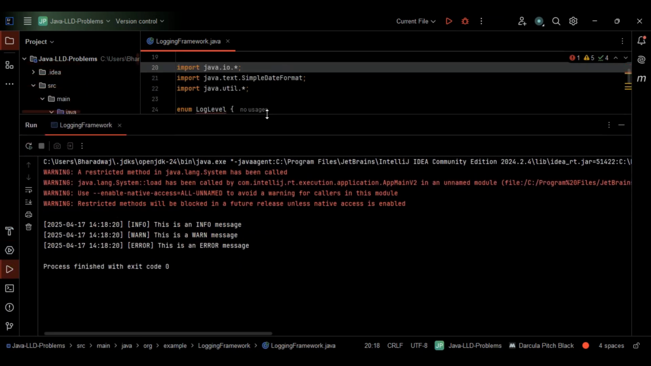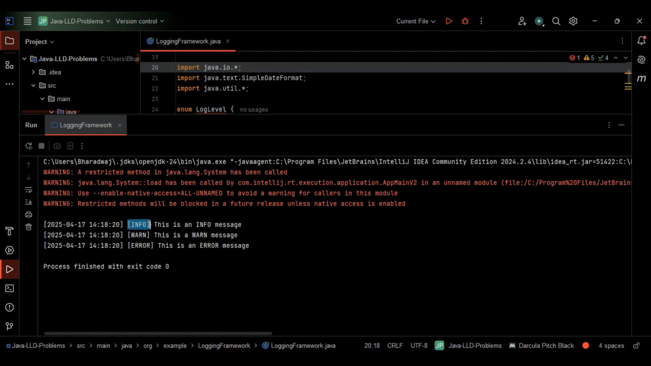Let me enlarge this so that you get to see it properly. Now you can clearly see we are getting the timestamp. Currently the time is 2:18, so we are getting a 24-hour format, right? This is 14:18. Hours, minutes, seconds, right? 2:18:20, again 2:18:20.